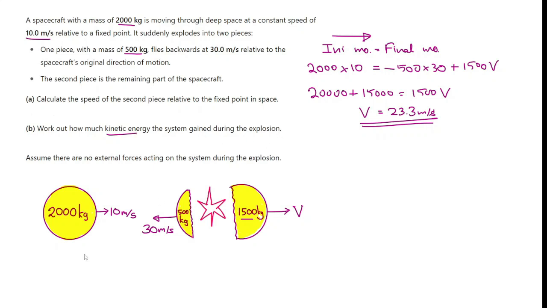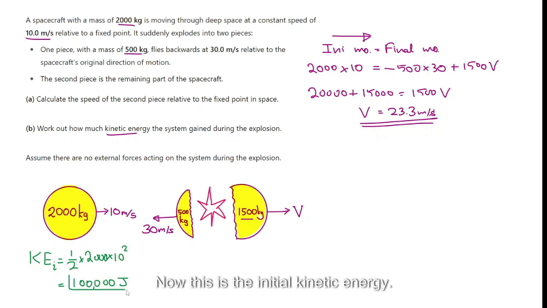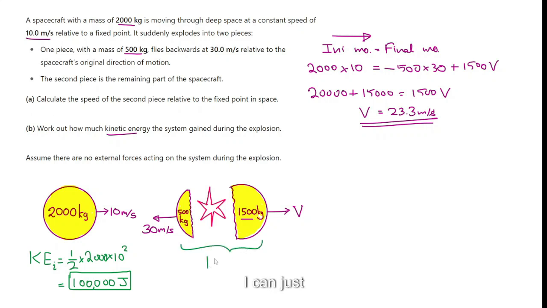So for this one, we need to find the initial kinetic energy. So the initial kinetic energy is half times 2000 times 10 squared, which is 100,000 joules. Now this is the initial kinetic energy. Let's get the final kinetic energy. Now energy is a scalar, so there's no direction to it. I can just add up the kinetic energy.